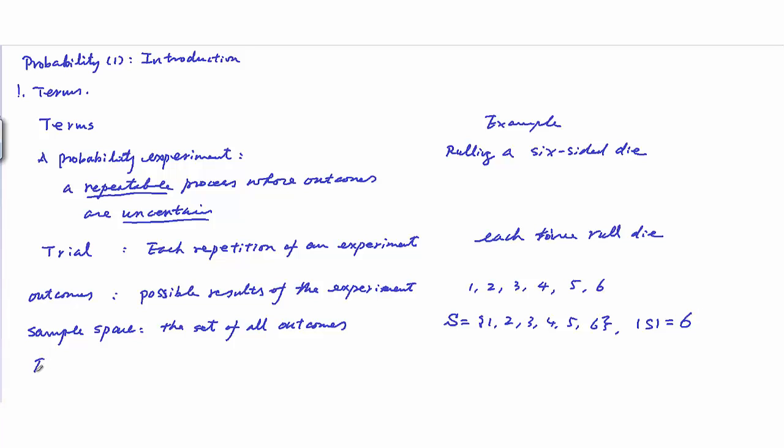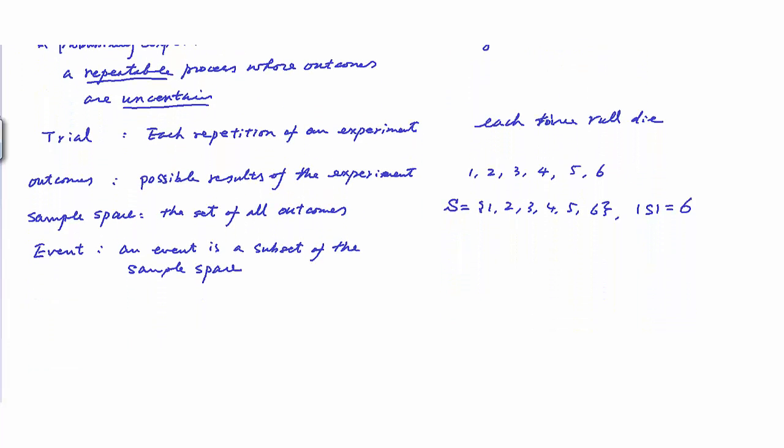And then we have what is called an event. An event is a subset of the sample space. In this case, for example, a single element is a subset, so this is an event.